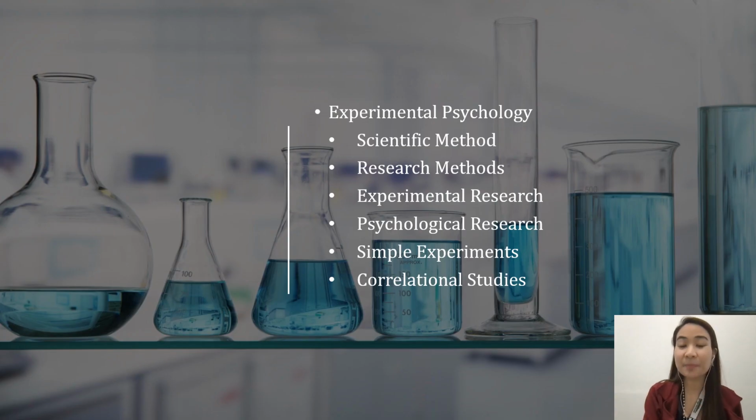The next one is experimental psychology. In here, it focuses more on experiments. It uses the scientific method, which was explained to you before in our previous lesson. Experimental psychology also utilizes research methods, experimental research, psychological research, simple experiments, and correlational studies. So it's basically about the experiment per se.